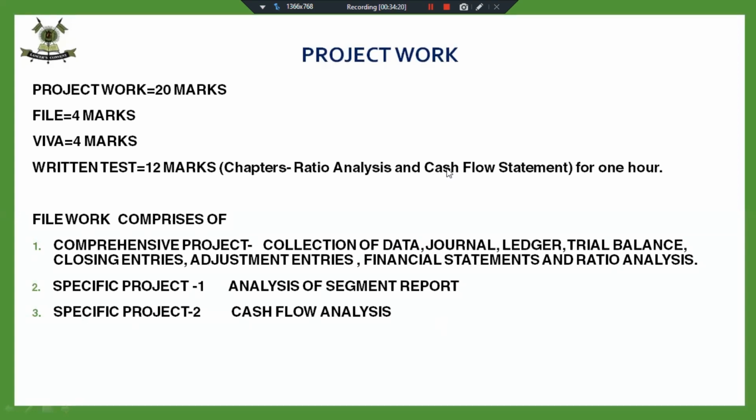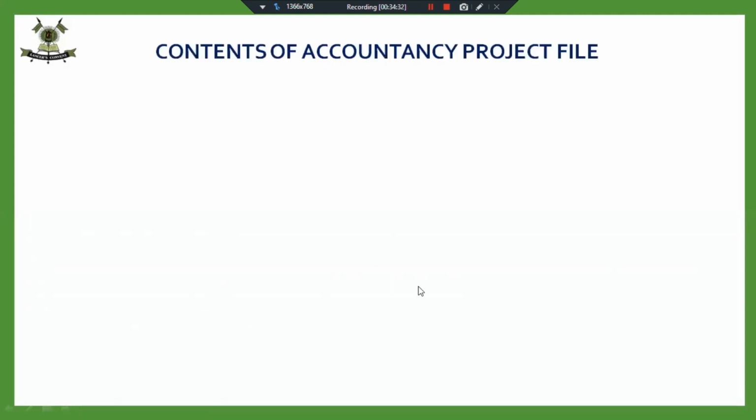The ratio analysis part of the comprehensive project, and specific project 1 and specific project 2 are based on the third book. This written test is based on the third book. Fine. So this we will be doing once we are through with our third book. You can complete this comprehensive project during the vacations, so that a major part is done. Fine. These are the pages that you can prepare for your accountancy project file.